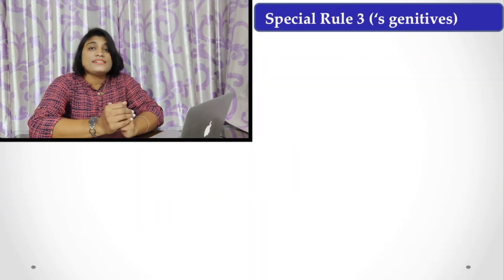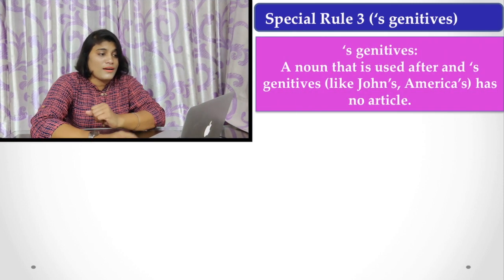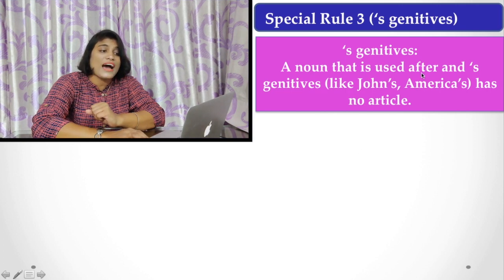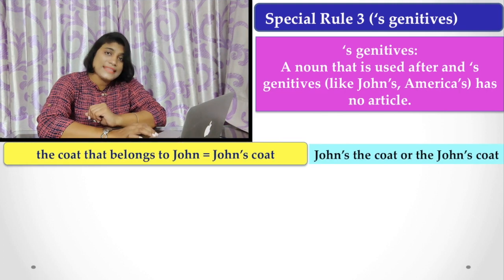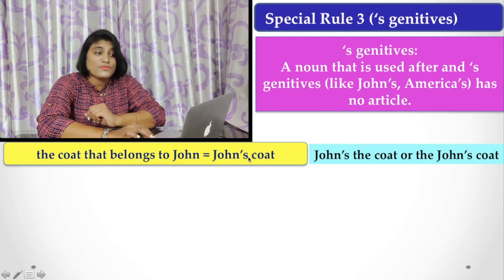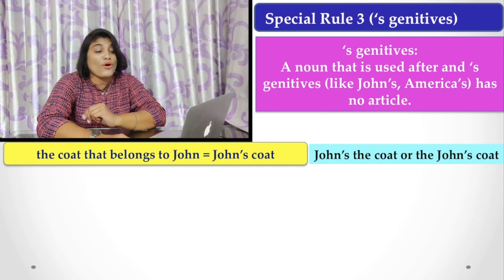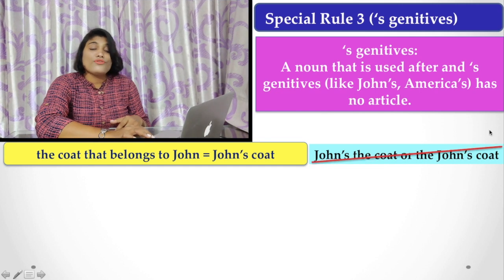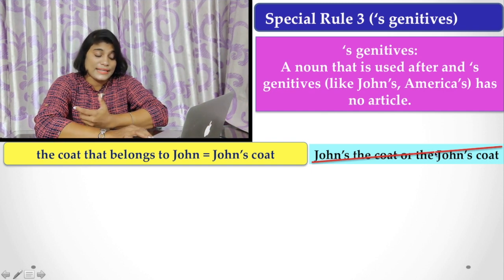Now, the third special rule: I am talking about the genitives, where a noun is used with an apostrophe s, genitives like John's, America's, etc., which have no article. Here are the examples for you: the coat that belongs to John, that is John's coat, but we never say John's the coat or the John's coat. Here we do not use an article before that name, that is John's, with the genitives.